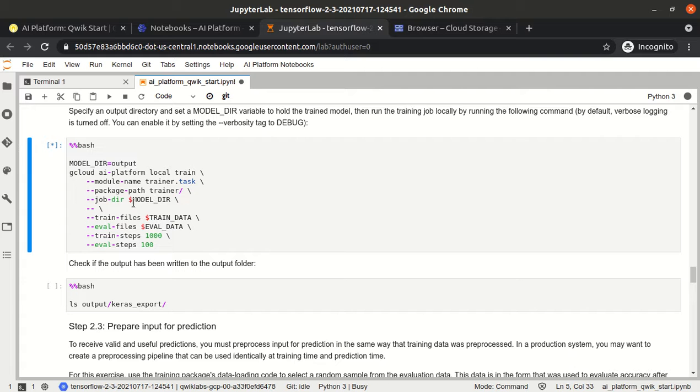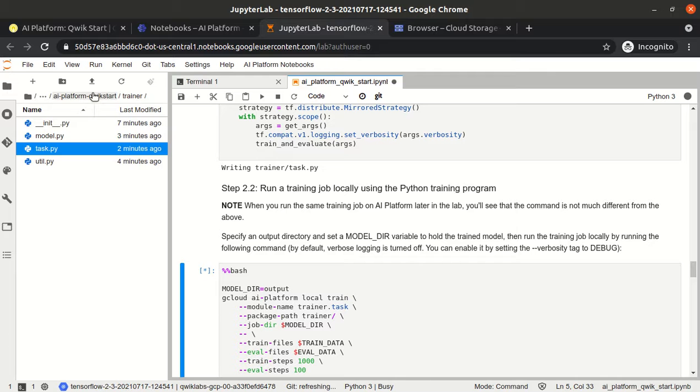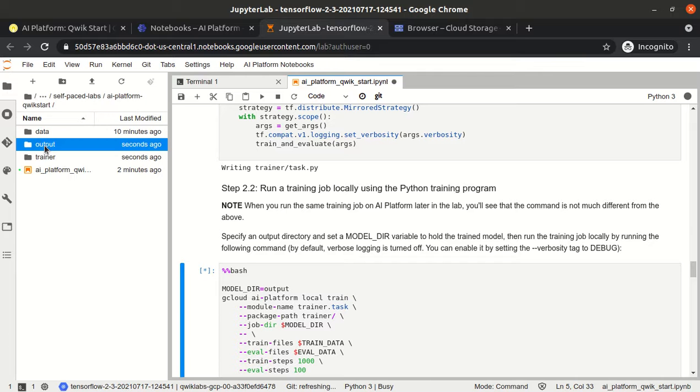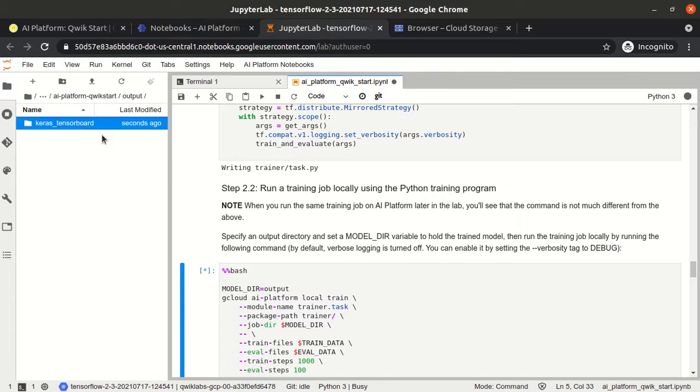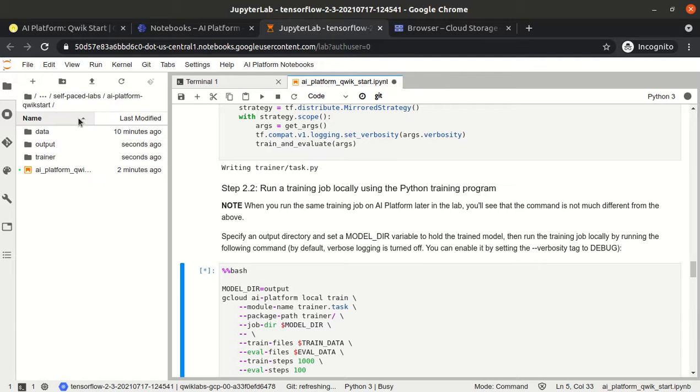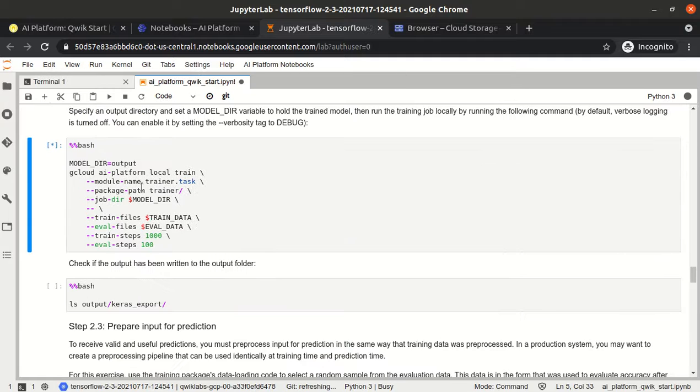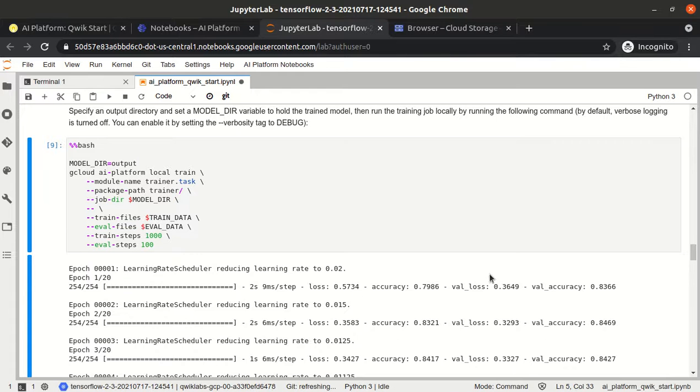It will create one folder, I think model.dir. If I go back, yes, the output folder is created, and it will write everything into it. The notebook is still running. You can see the star mark here, which means the particular cell is in the execution state. Yes, so it is running.